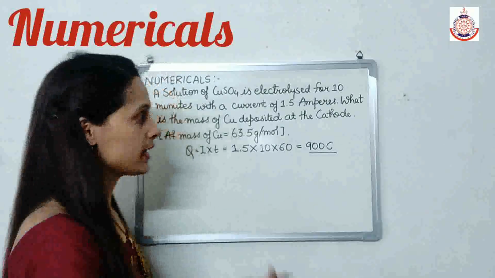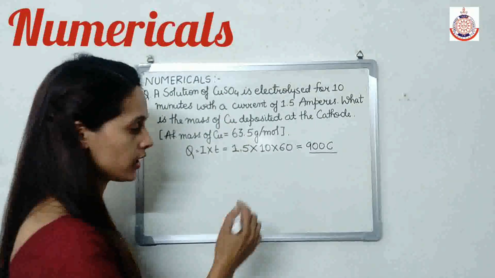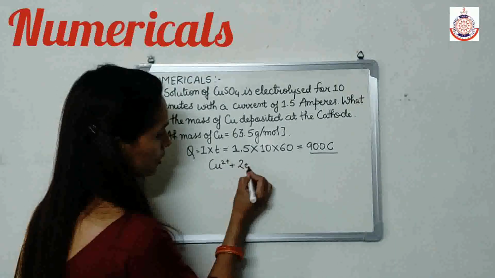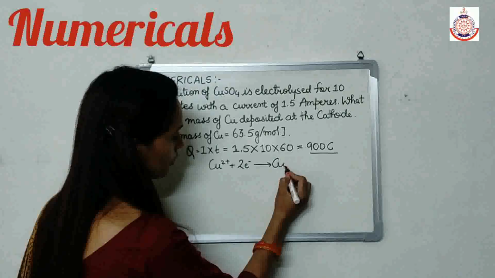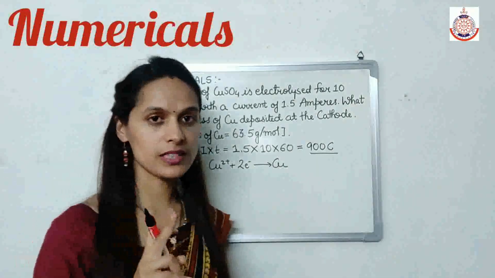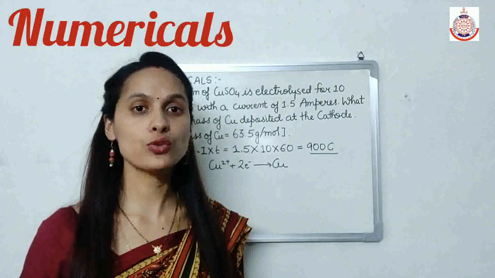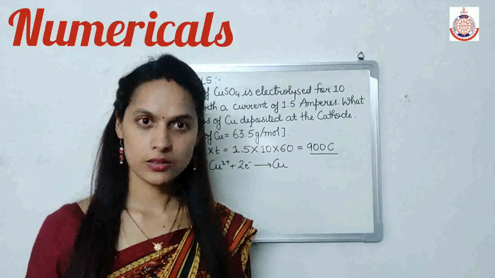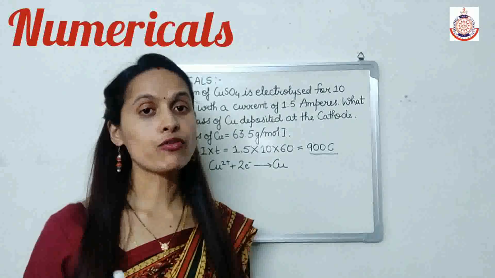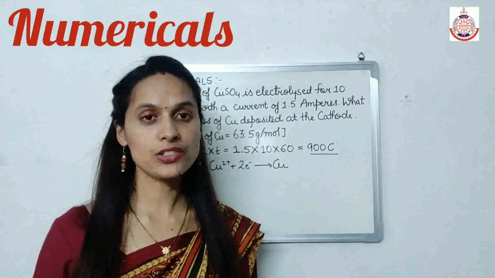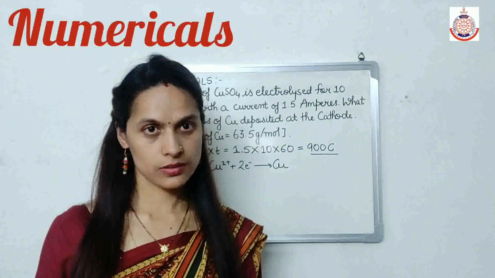Now we know that in the overall reaction, Cu2+ gains 2 electrons to give Cu. It means one Cu2+ requires 2 electrons to convert into Cu. So if we have 1 mole of Cu2+, it requires 2 Faraday charge to convert into Cu.